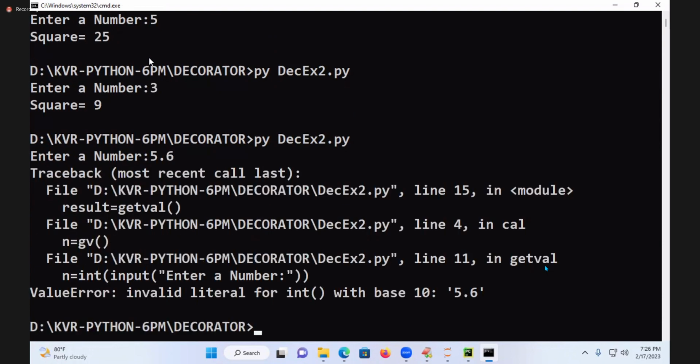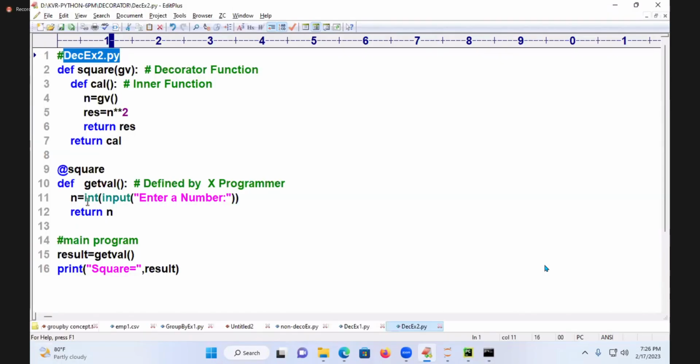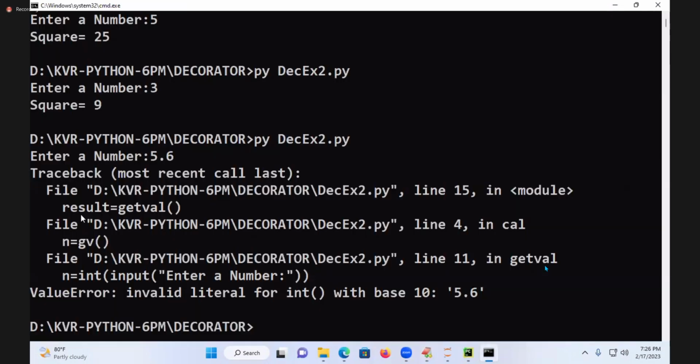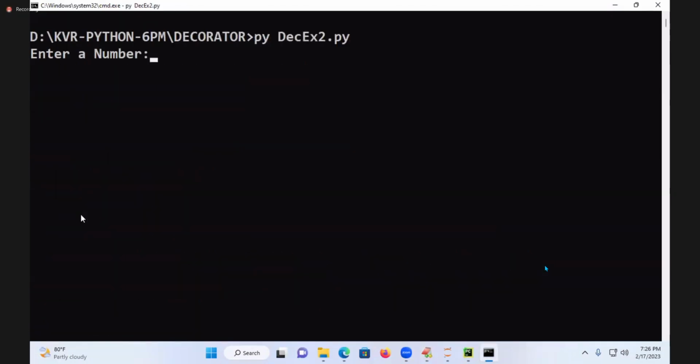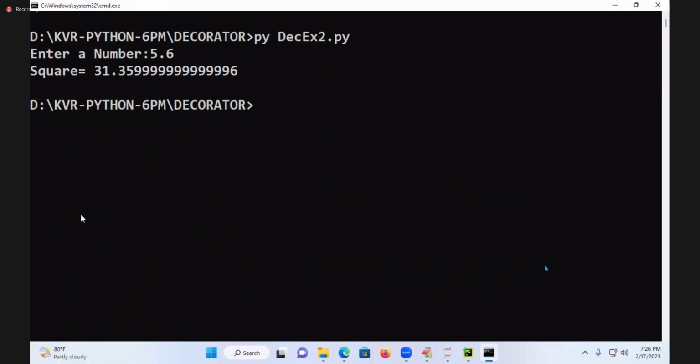If you enter 5.6, there is an error. What is done there? int is used. What will I write here? float. So you can enter 5.6, and you will get the answer like this.